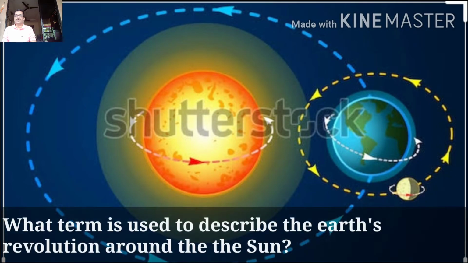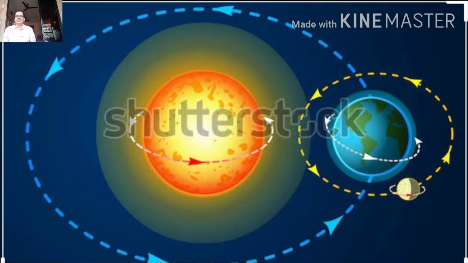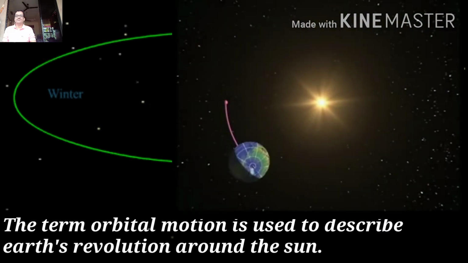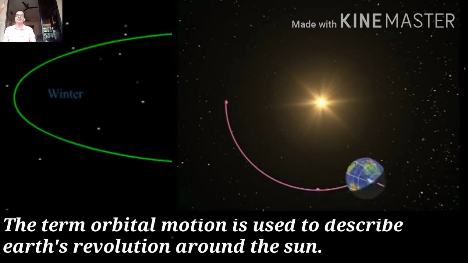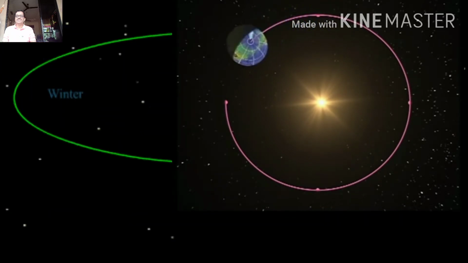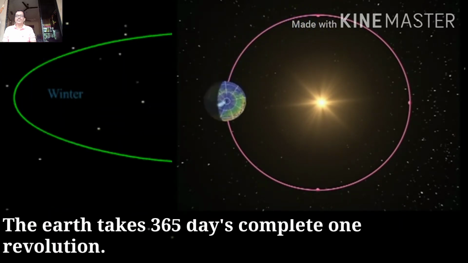Second question, what term is used to describe the Earth's revolution around the Sun? The term orbital motion is used to describe Earth's revolution around the Sun. Third question, how long does the Earth take to do so? The Earth takes 365 days to complete one revolution.